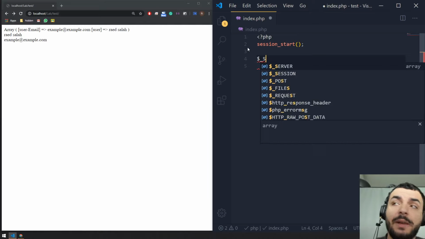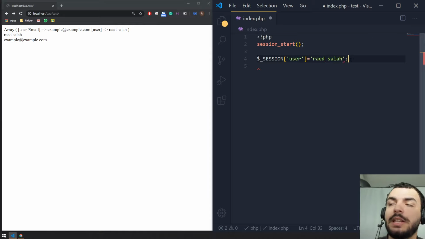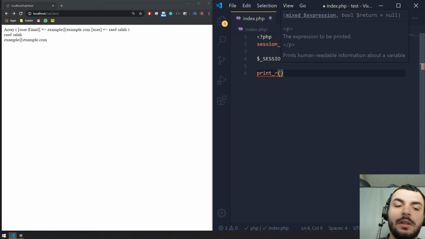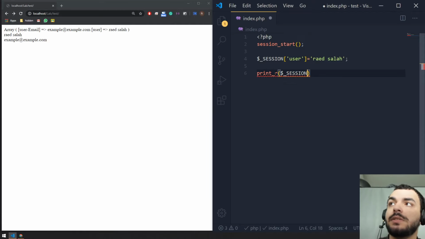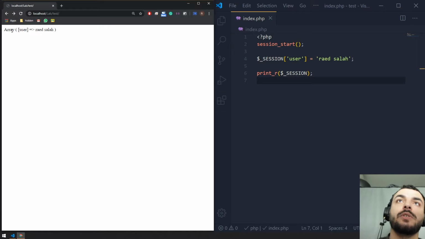So we identify by writing session, and then we give the variable name, which is, let's say, user. Then we say equal to, and I'm going to have my name, Salah. And then let's print all the session variables. So print underscore r, then session. Control S, refresh our page, and there you go. So this is our array.